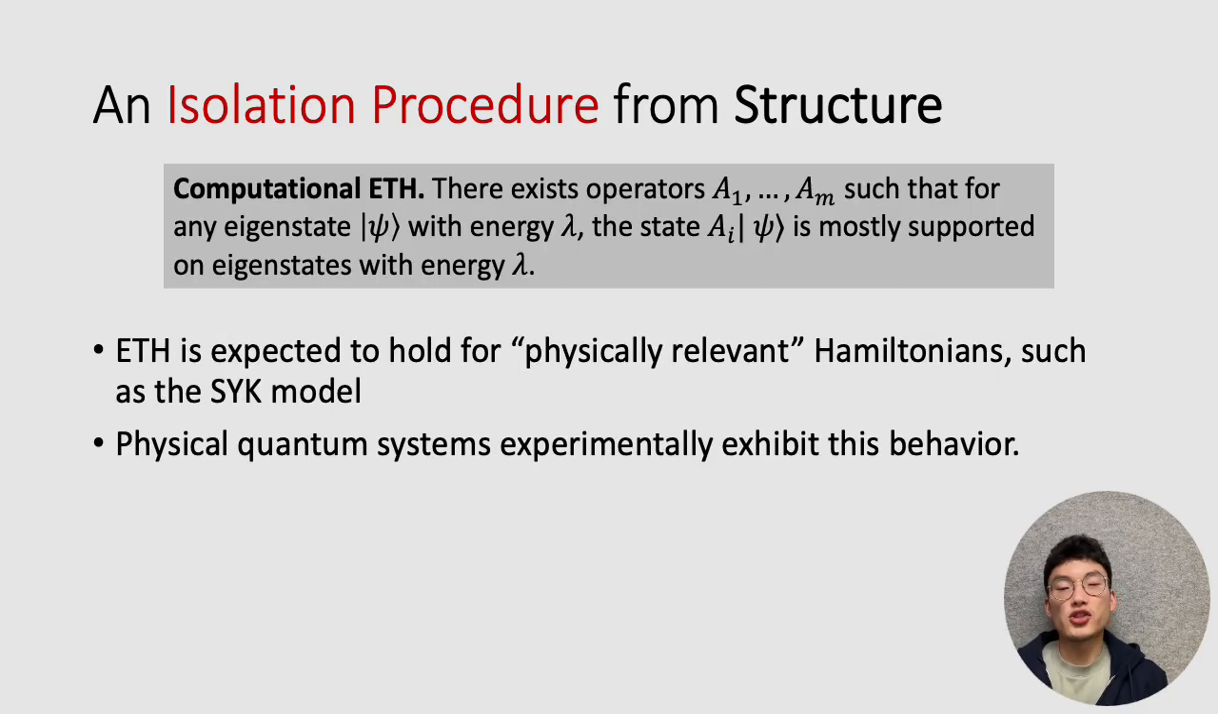This version of ETH that we'll use, we actually call it the computational version of ETH. It's quite nice, and ETH by itself is a fairly plausible physical conjecture. It's expected to hold for many physically relevant Hamiltonians, such as the famous SYK model. Additionally, many physical quantum systems have been experimentally validated to show this behavior.